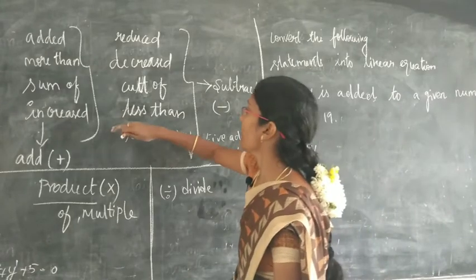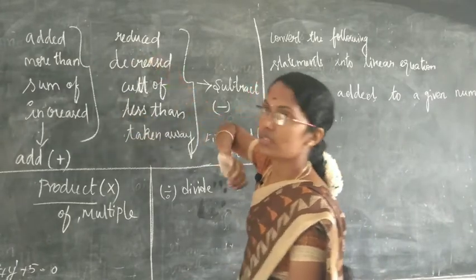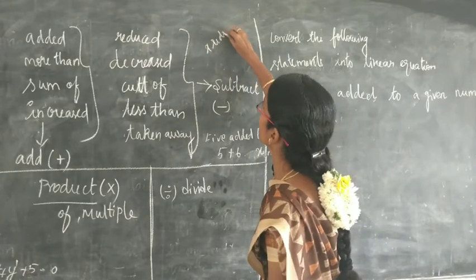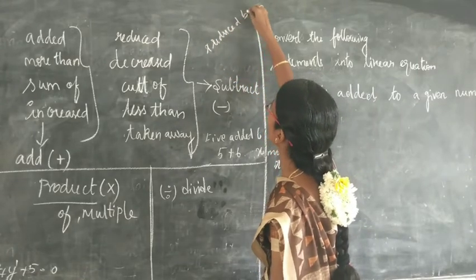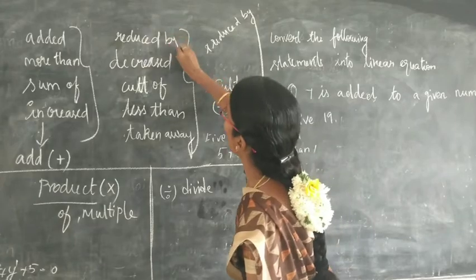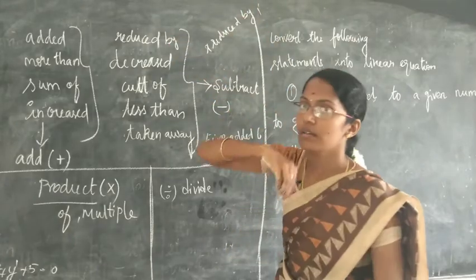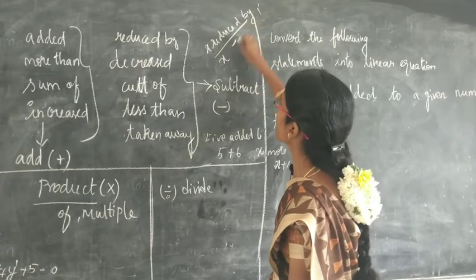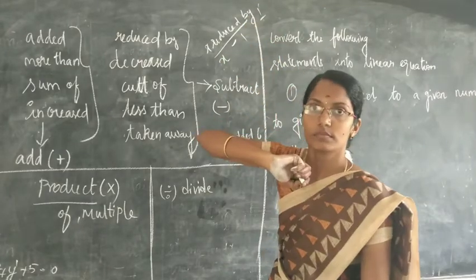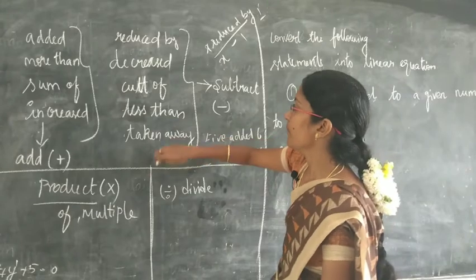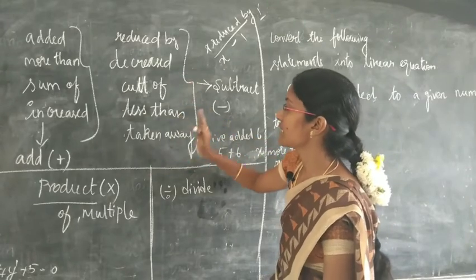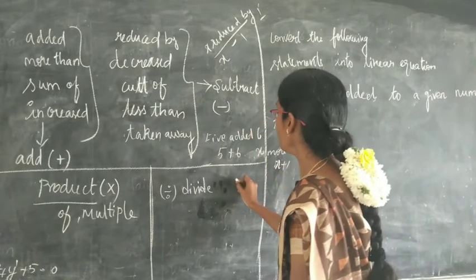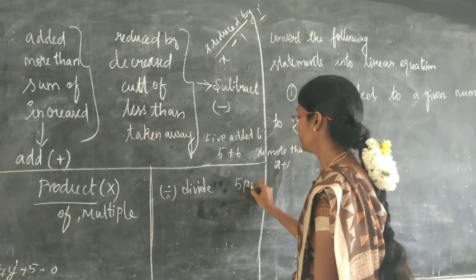Okay, so next one, reduced. x reduced by 1. How will you write? Reduced by means minus. x minus 1. Okay. Now next, decreased, cut off, less than, taken away. There are 5 pencils with you.